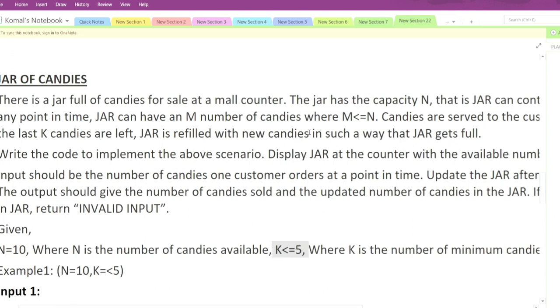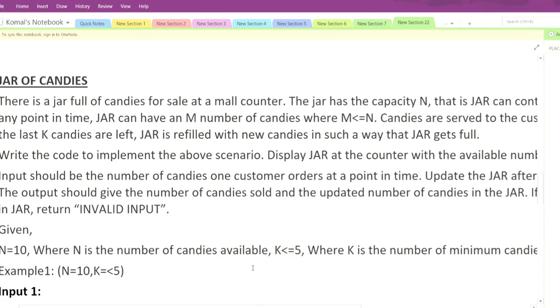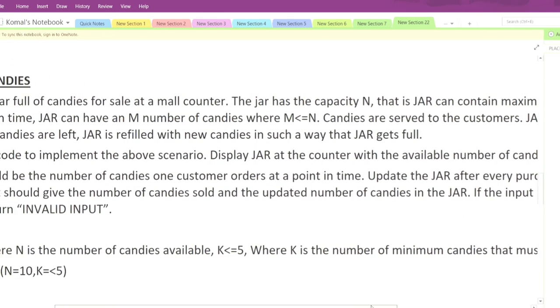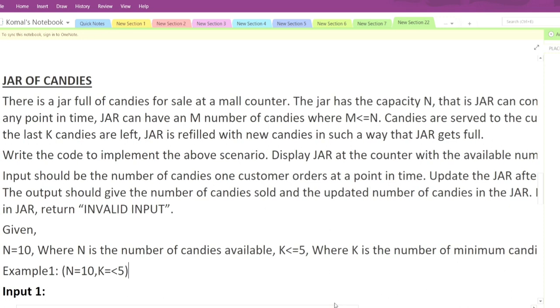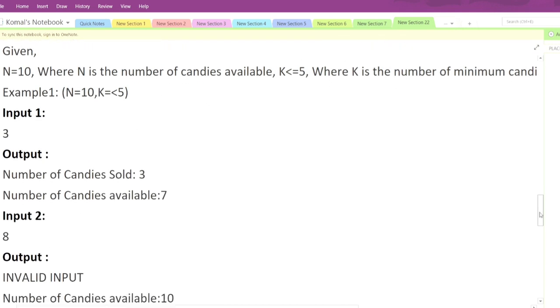Suppose a jar is containing 10 candies. If a customer comes and asks for 3 candies, what will be the updated number of candies in the jar? It will be 7. But suppose a customer asks for 8 candies. The condition is that a minimum of 5 candies should be in the jar, and the maximum capacity of the jar is 10. So do you think a customer can get 8 candies? No. So we have to print invalid input in that case.